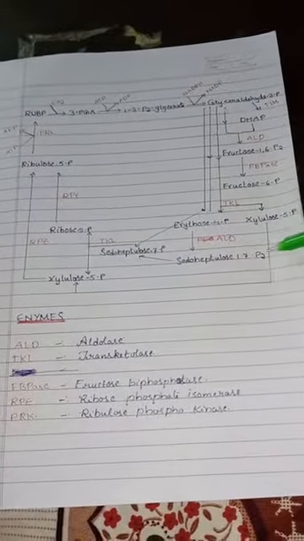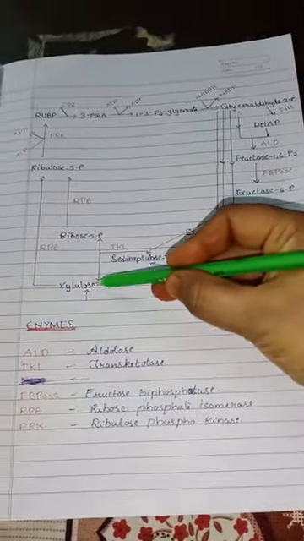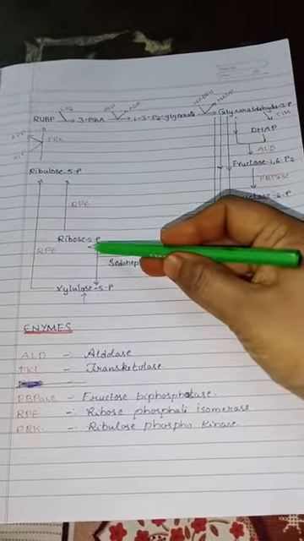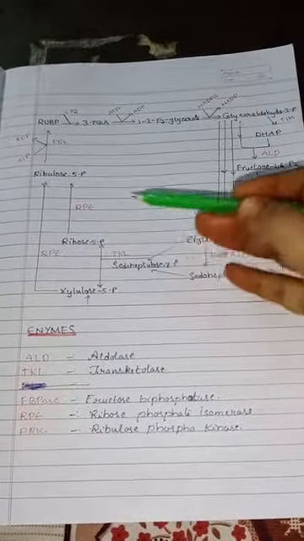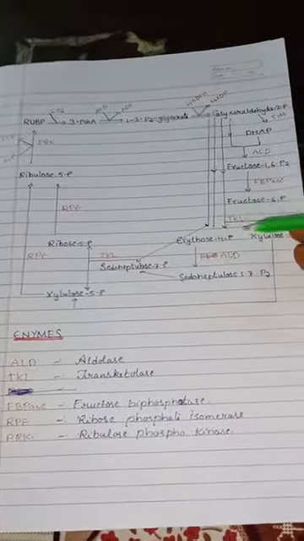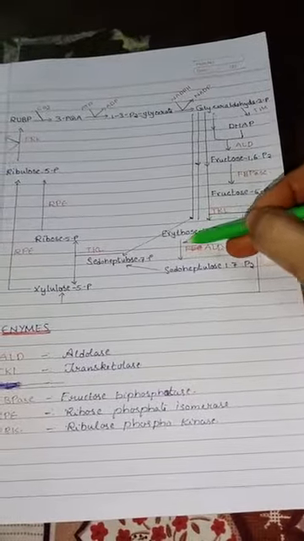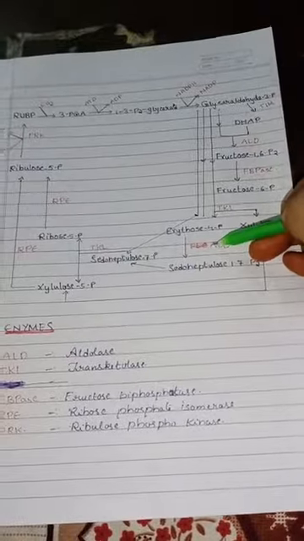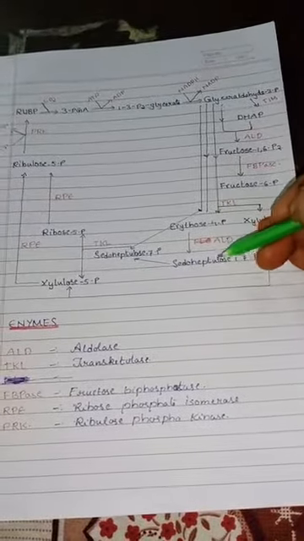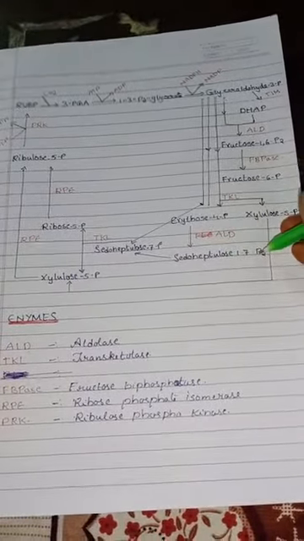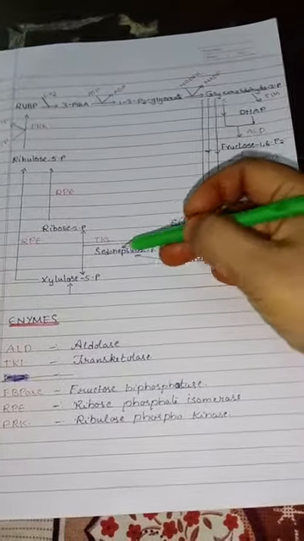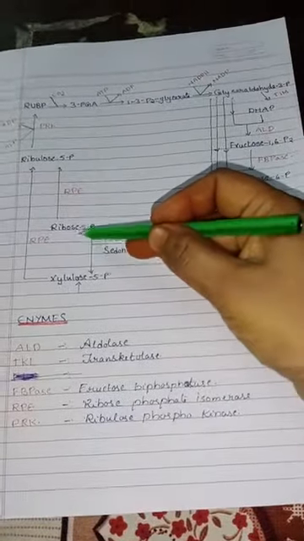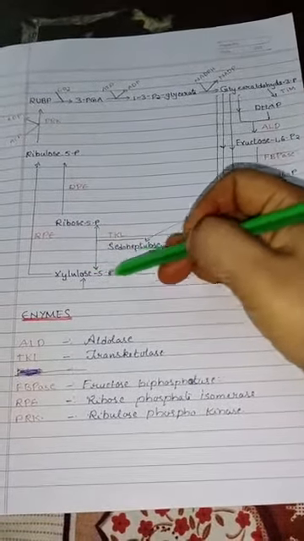Now this xylulose 5-phosphate can liberate ribose. Also, this erythrose can form sedoheptulose by using aldolase enzyme. Sedoheptulose 1,7-bisphosphate, by using transketolase, can also form ribose 5-phosphate and xylulose 5-phosphate.